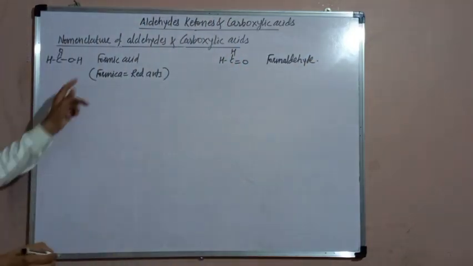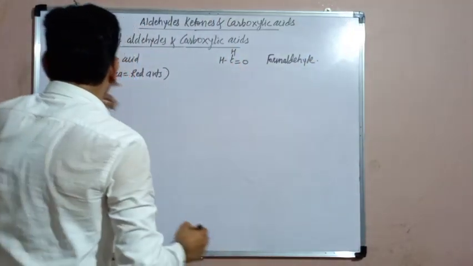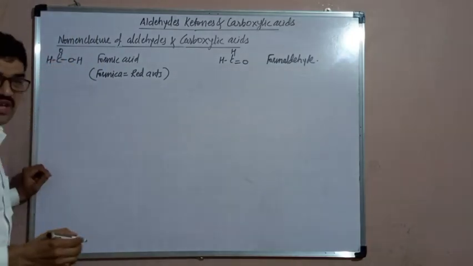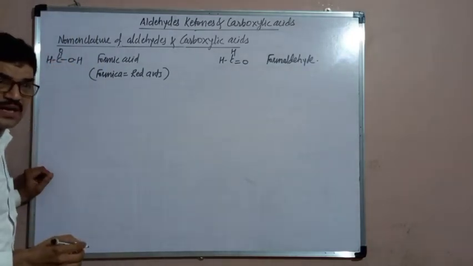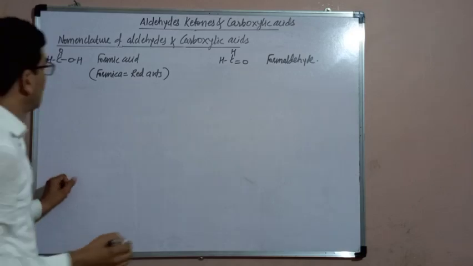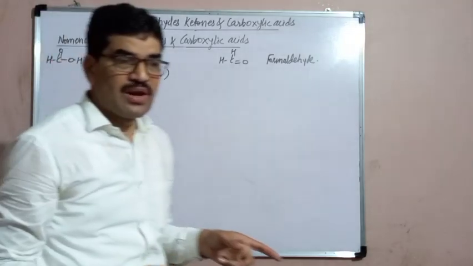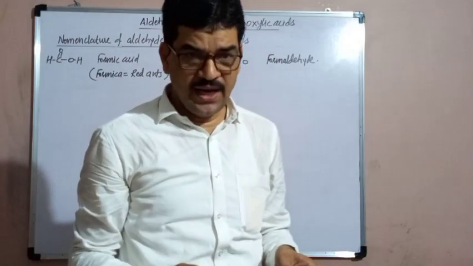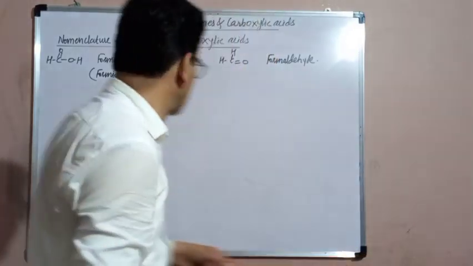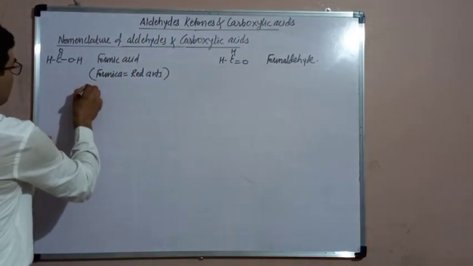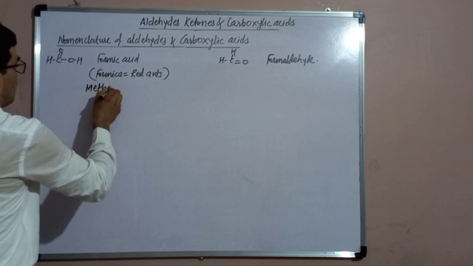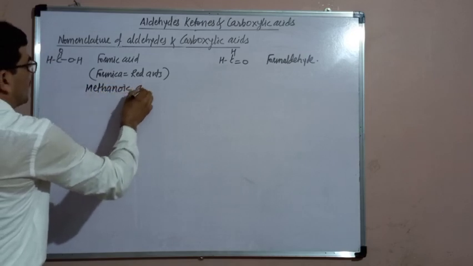Then what will be their IUPAC names? Here a single carbon atom is there and hence the parent alkane is methane. For carboxylic acid, from the name of the parent alkane, the ending e is replaced by oic acid and therefore its IUPAC name becomes methanoic acid.